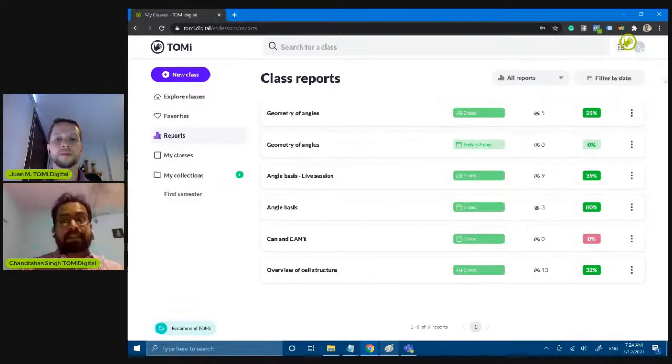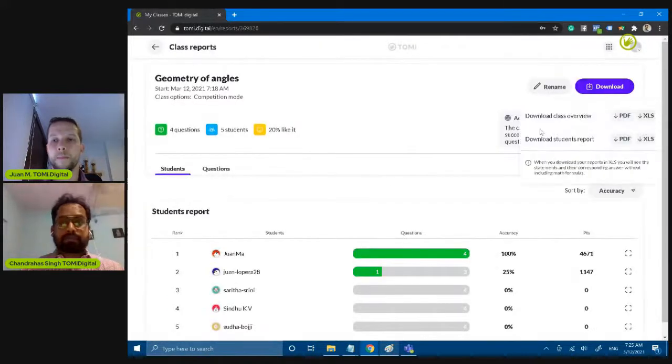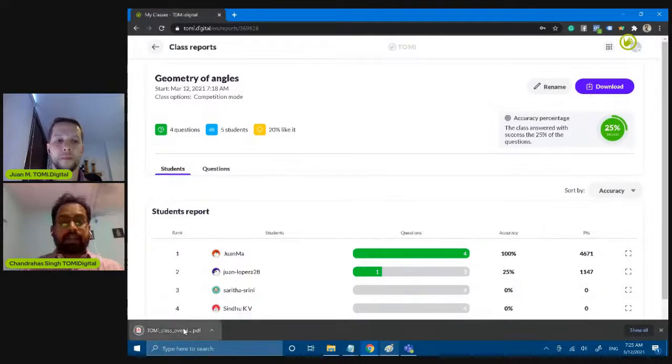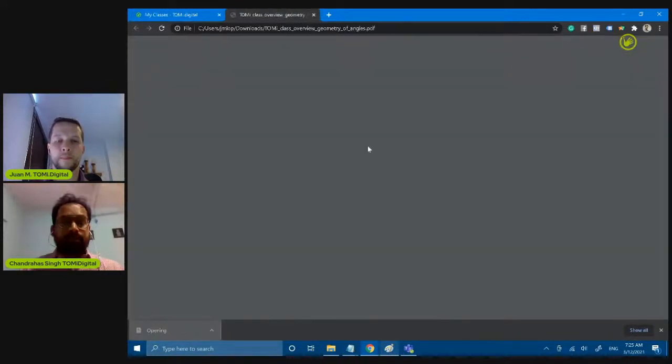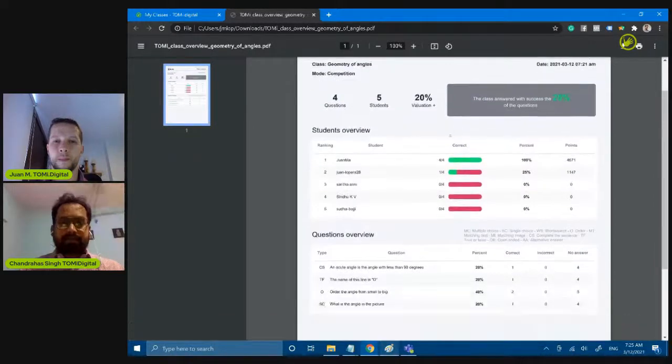The platform itself is doing it behind the scenes. Download report class wise instead of student wise. PDF, Excel, whichever.